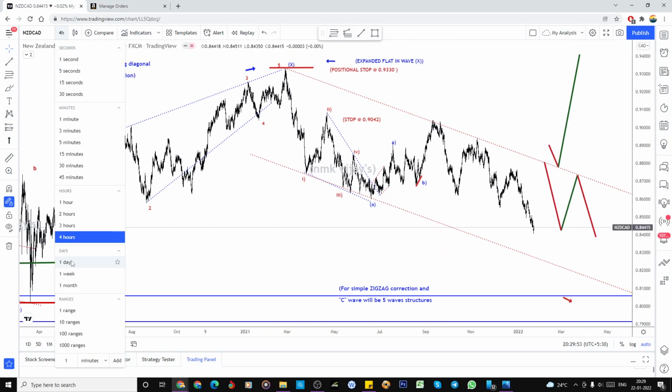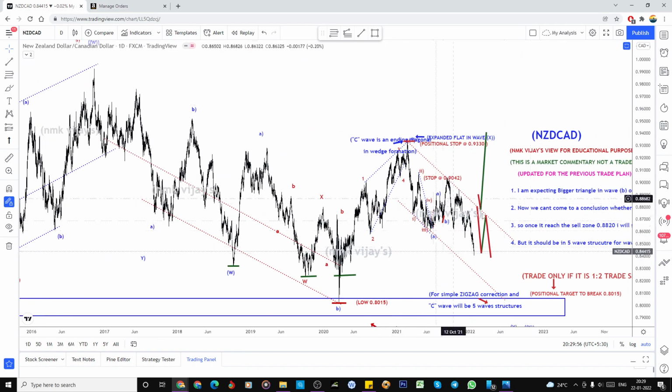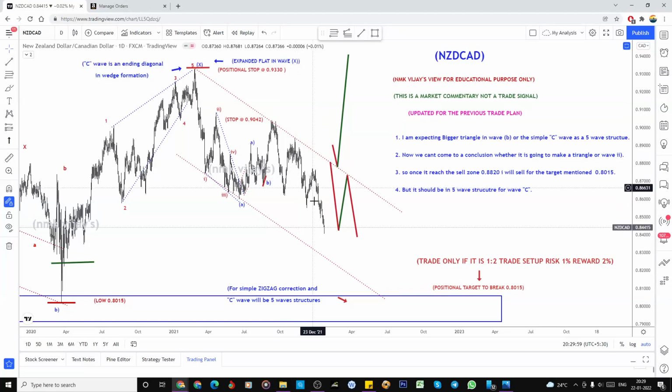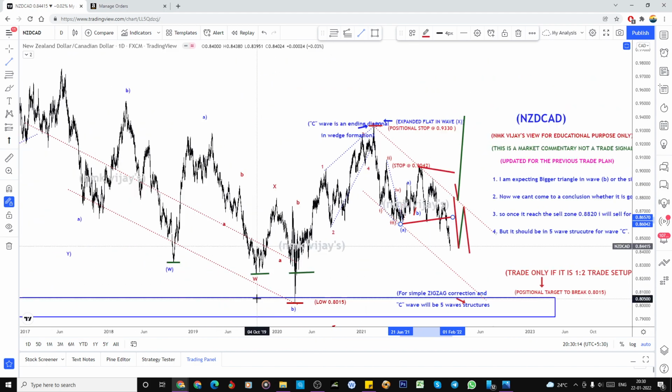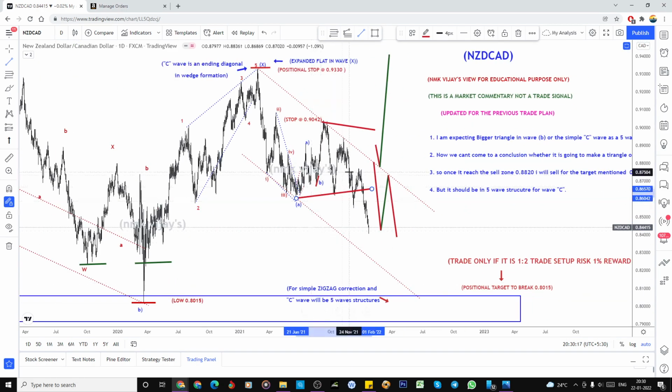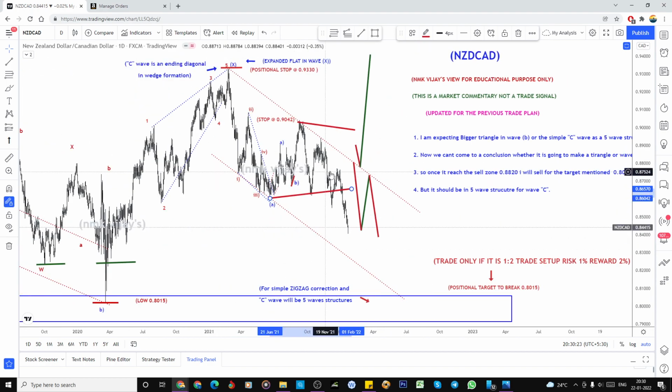Previously I told you my view can change, because I'm not expecting this kind of wave structure here. What I expected was either a triangle that consolidates and then breaks this low again. That was my previous idea. But what is happening here: I thought from here it may bounce, and it has already bounced, but again it failed to make this. Later I said this wave could be an irregular flat for this impulsive wave, so again one more wave to the upside.